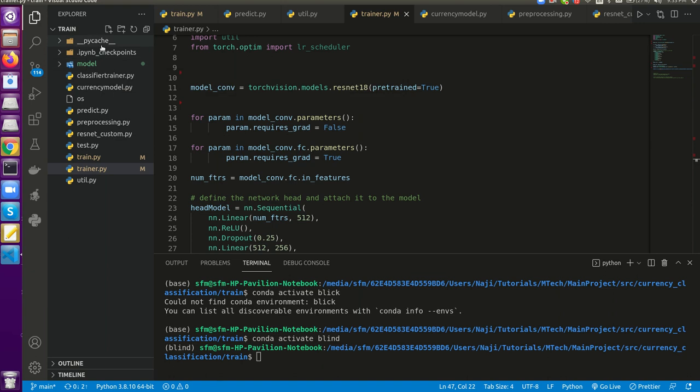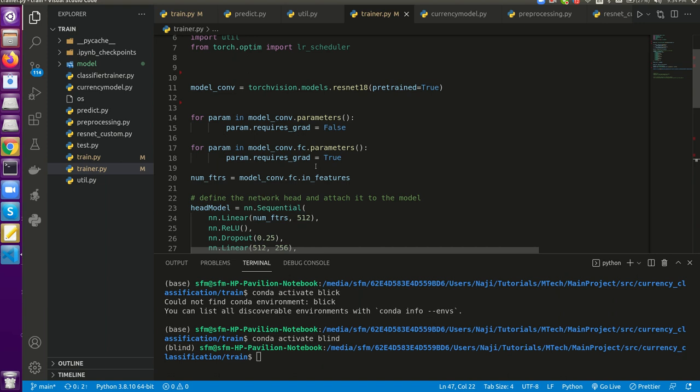So we can see a lot of files are available here. I have done a lot of experiments with customizing the ResNet and writing my own neural network to classify it. But I think I used a pre-trained model using the ResNet, which gave me a relatively good result. I got nearly 95 to 96, around 95.8 accuracy.